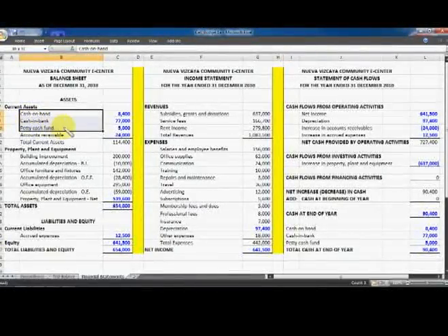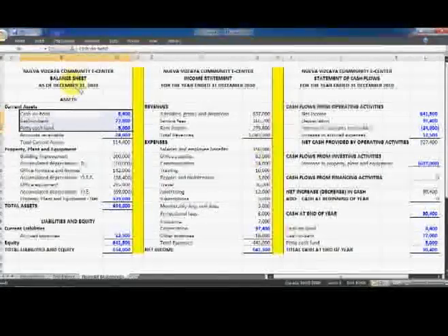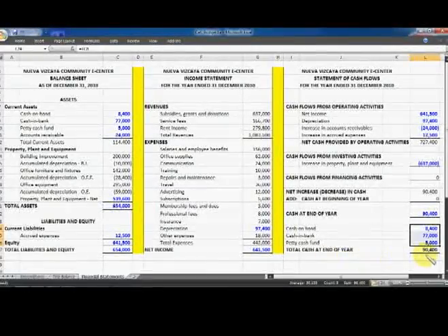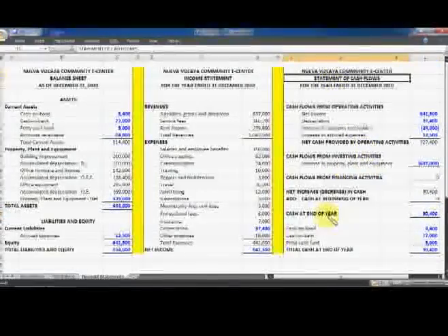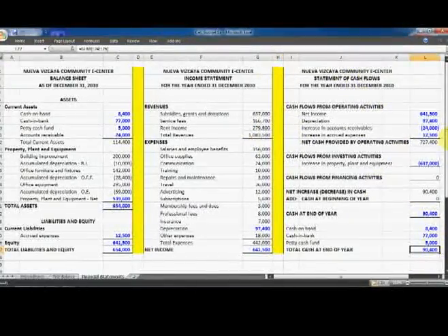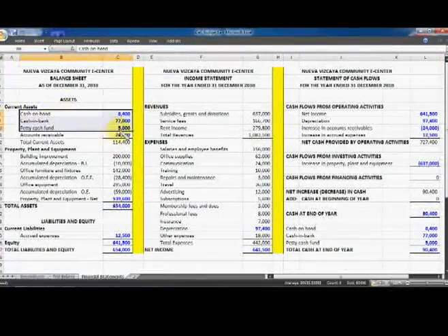The breakdown of this amount is this: cash on hand, cash in bank, petty cash fund, which are these three items here under the current assets portion of the balance sheet. So if we add the total of those three cash items under the current assets portion of the balance sheet, we have a total of 90,400, and that accounts for the cash at the end of the year of 90,400 per statement of cash flows. So that is the relationship between the statement of cash flow and the balance sheet. This one, cash.